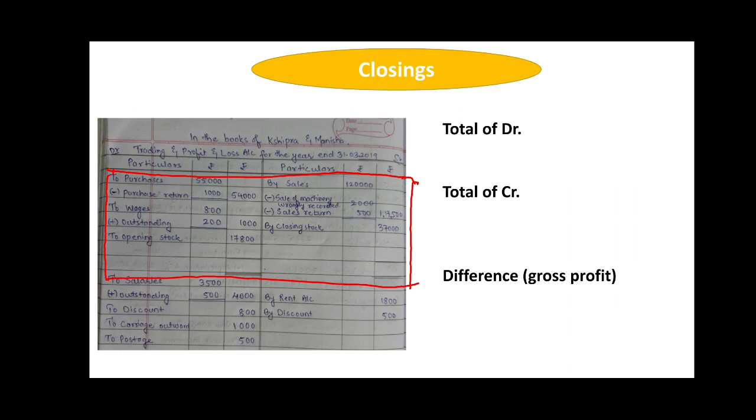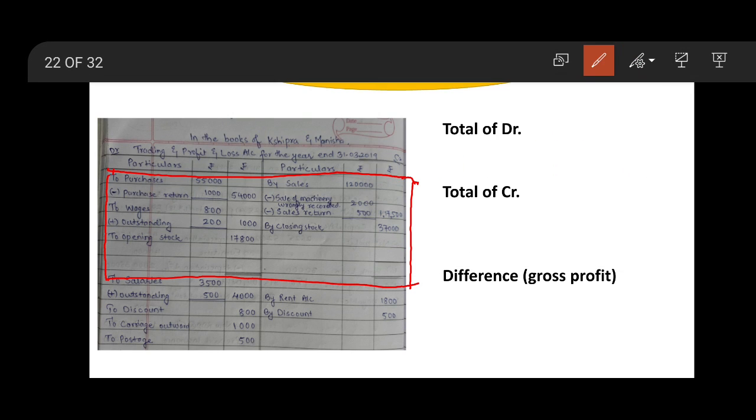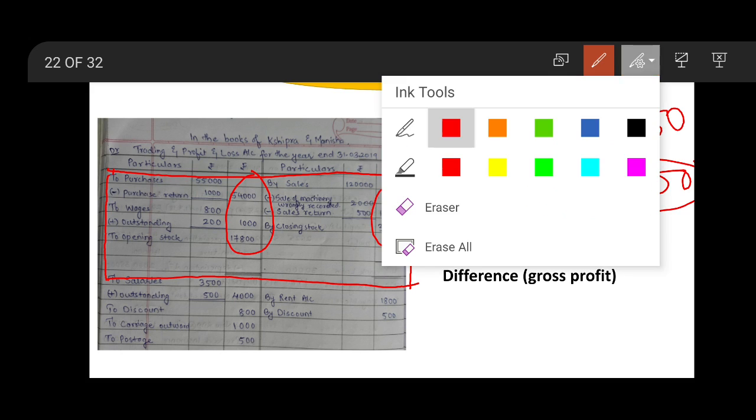Here the marked area is our trading account, so we'll close the trading account. We'll take the total of credit side first. Credit side's total is 1,54,500. Take the total of debit side, outer column. The total of debit is 72,800. Now the lesser amount will be deducted from the greater amount. First, credit side's total is greater.